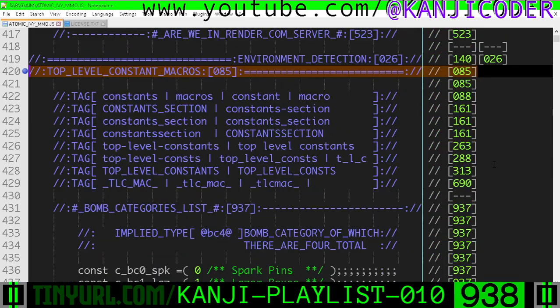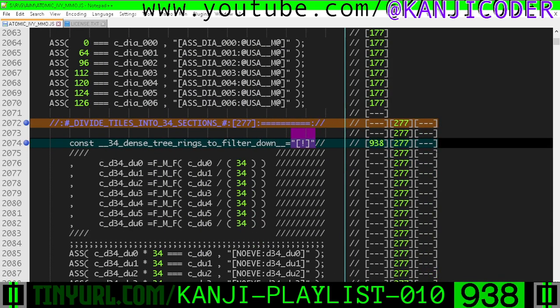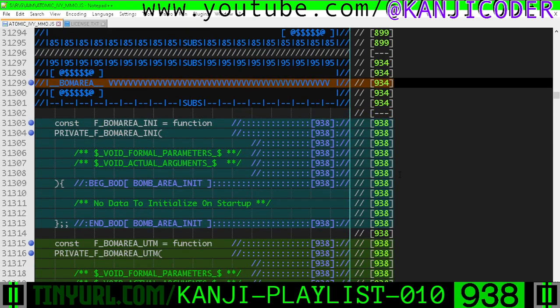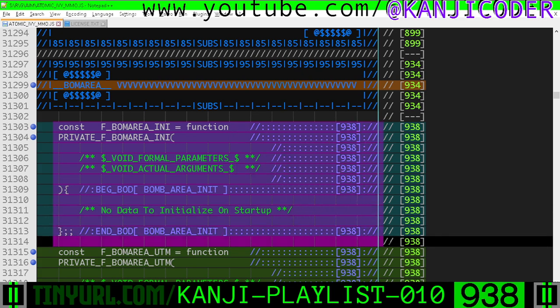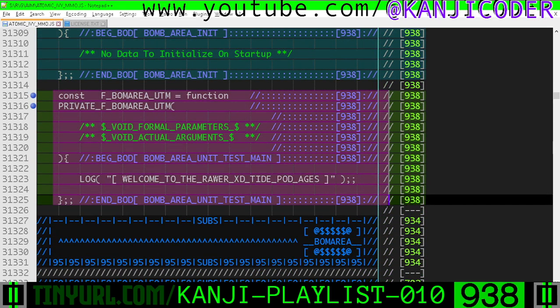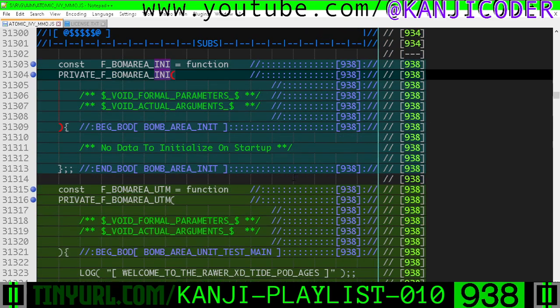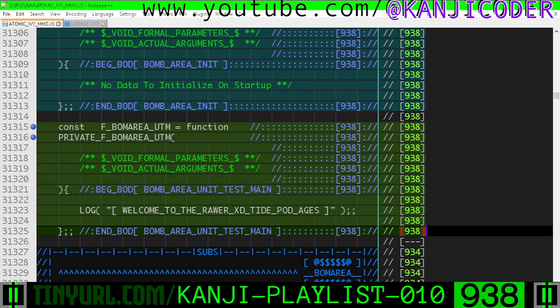Okay, so in top-level constant macros I made a miscellaneous change right here. We just changed this from 3 exclamation marks to 1 exclamation mark for reasons. Okay, down in bomb area here, we have stubbed in the bomb area initializer, and we have also stubbed in the bomb area unit test main code, right? UTM for unit test main, INI for initializer. We'll be working on these in the next video.